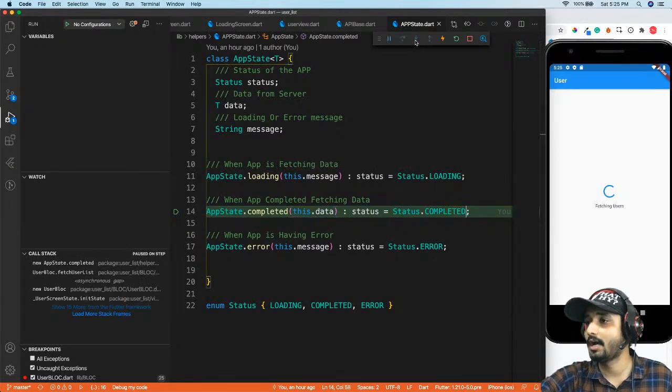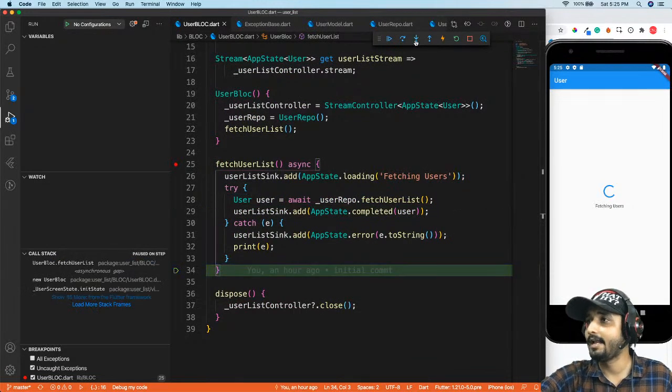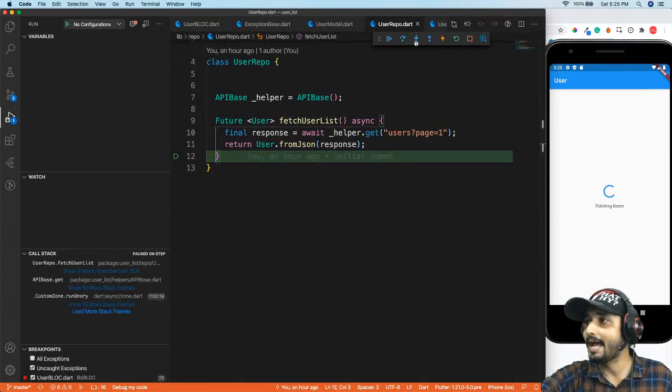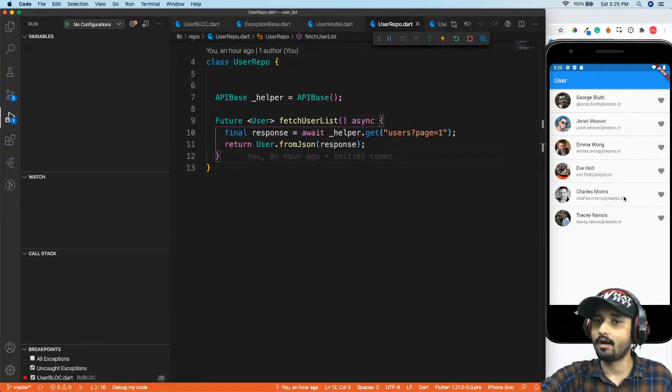So let's see how it is going to do that. It is complete, it is updating right now. And now let's go back to our UI that will rebuild, right? So now we are on our app rebuild. So you can see this is how we can easily debug, and you can see each and every line of execution, how it is executing, right?